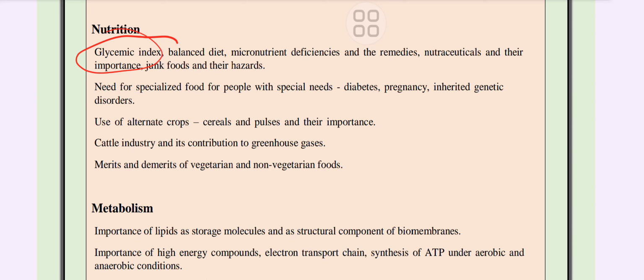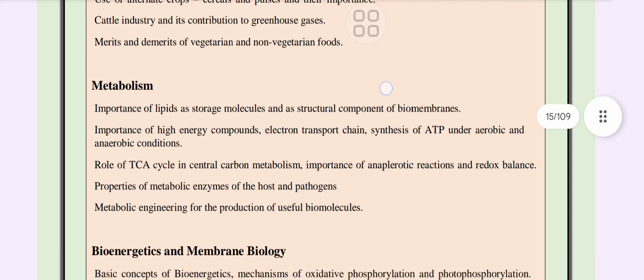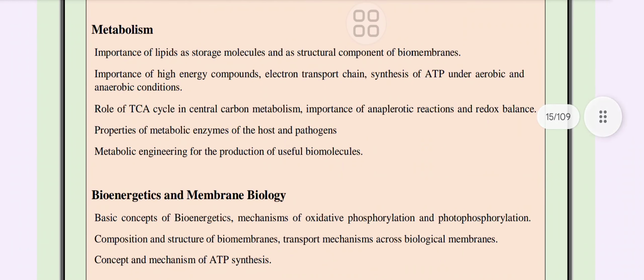Use of alternate crops, cereals and pulses and their importance, cattle industry and their contribution to greenhouse gases, merits and demerits of vegetarian and non-vegetarian, metabolism, importance of lipid as storage molecule and as a structural component of biomembrane, importance of high energy compound, electron transport chain, synthesis of ATP under aerobic and anaerobic condition, role of TCA cycle in central carbon metabolism, importance of